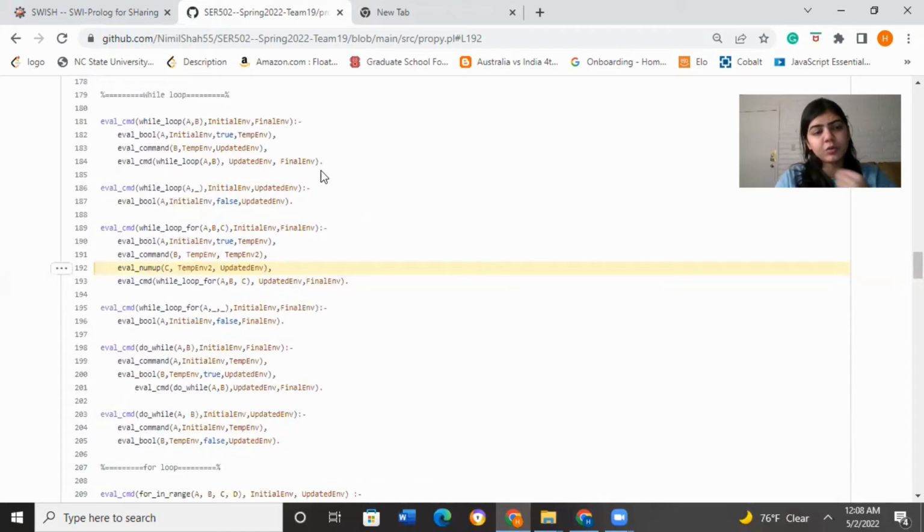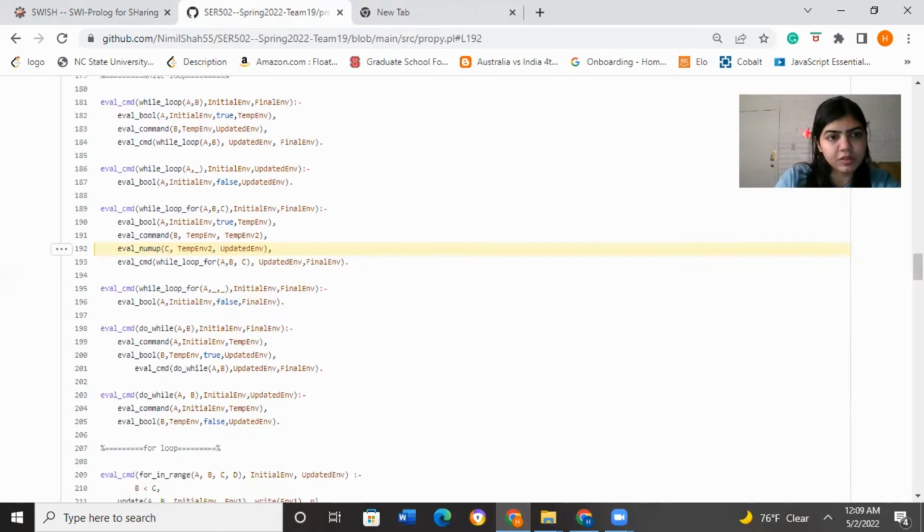Like for the while loop, you can see, it will depend on the conditions how many loops we will have. For the while loop, it will depend on whether the Boolean condition we have is true or false. If it is false, then it will not do anything. But if it is true, it will evaluate the Boolean condition. If it is true, then it will evaluate the command. And after the command, it will again go into the while loop to check the condition. This is how it will perform the repetitive computation. So this is the while loop.